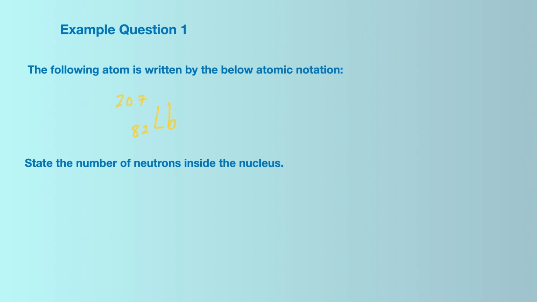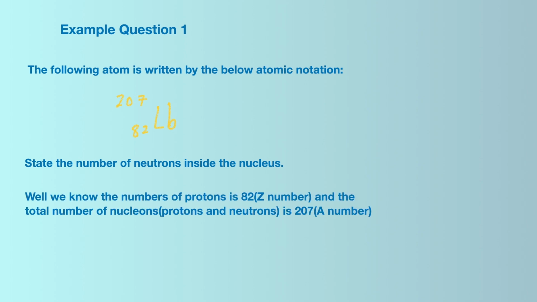We will finish off this video by going over some worked out example questions. This is example question number 1. The following atom is written by the shown notation. We need to state the number of neutrons in the nucleus. Well, we know the number of protons is 82, Z number, and the total number of nucleons, protons and neutrons, is 207, which is the A number. To work out the number of neutrons, we just need to take away 82 from 207, which is 125.